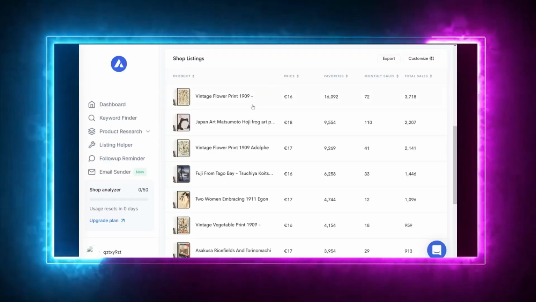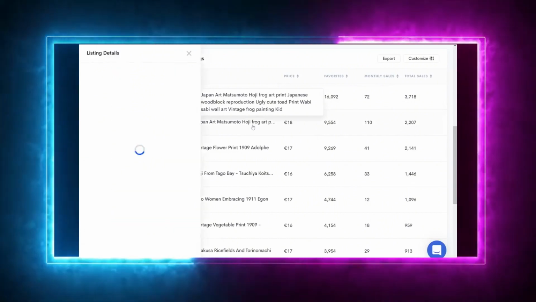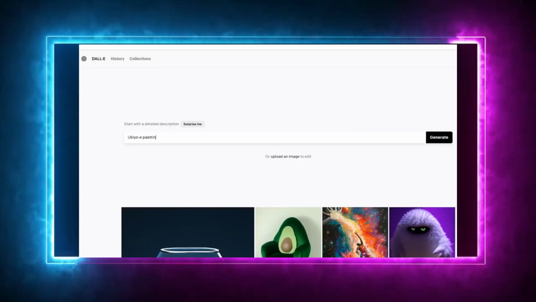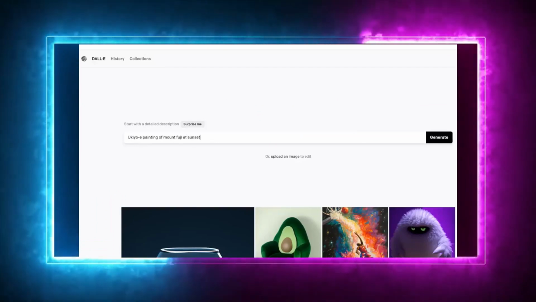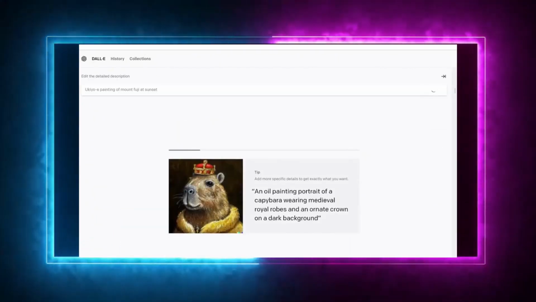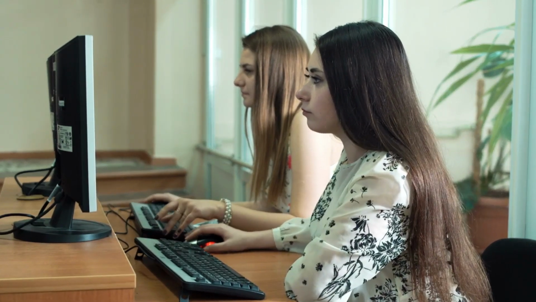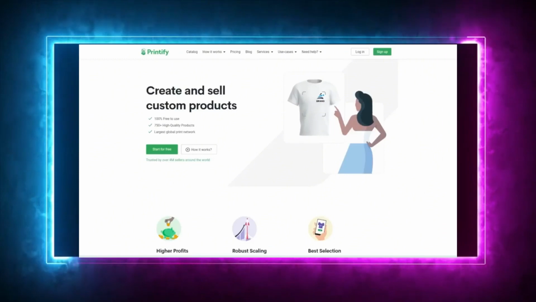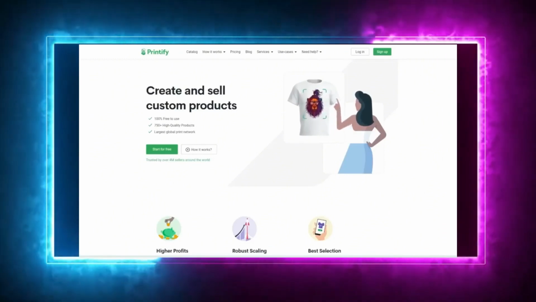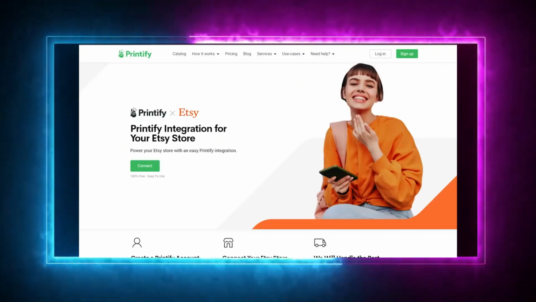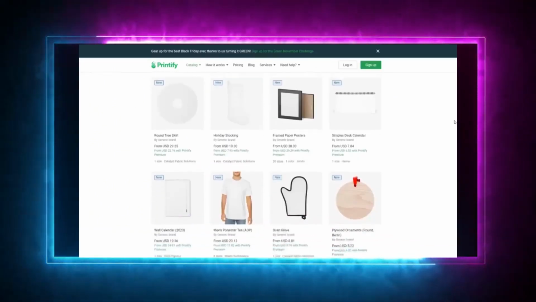It's important to note that historical public domain art, such as Japanese ukiyo-e, is highly sought after. DALL-E can generate stunning images in this style, which is otherwise difficult to find. This opens up unique opportunities to create art that caters to niche markets. You can use a print-on-demand platform like Printify to turn these images into physical products and sell them, earning more profit per sale compared to digital products.